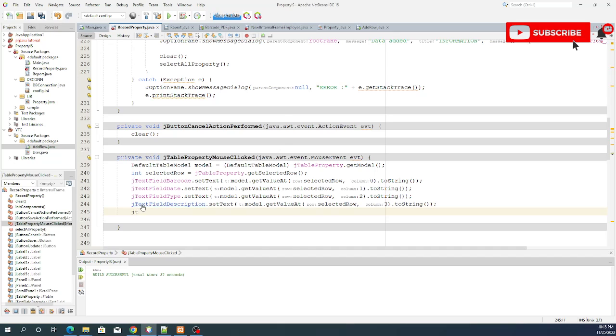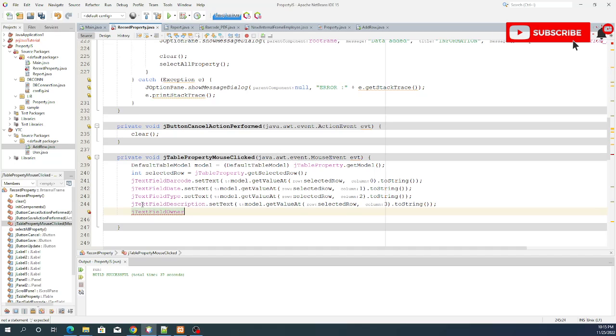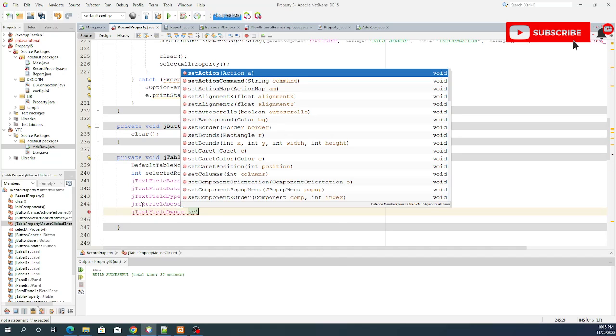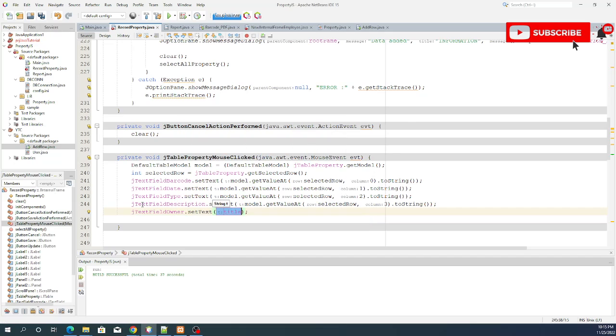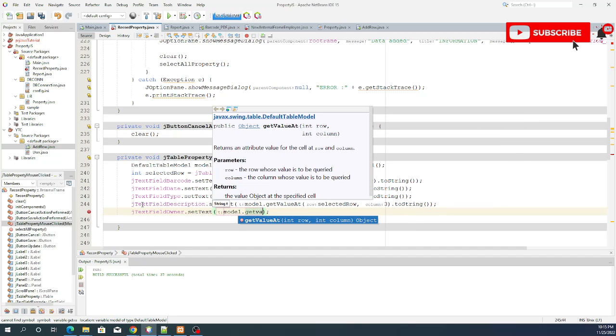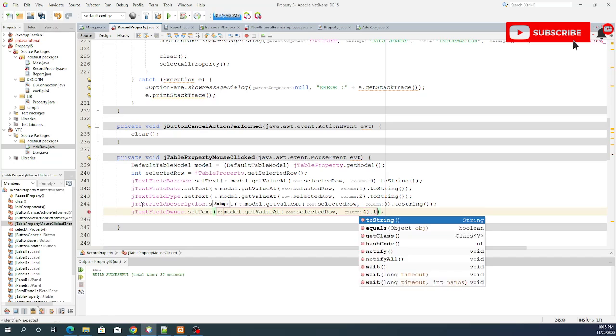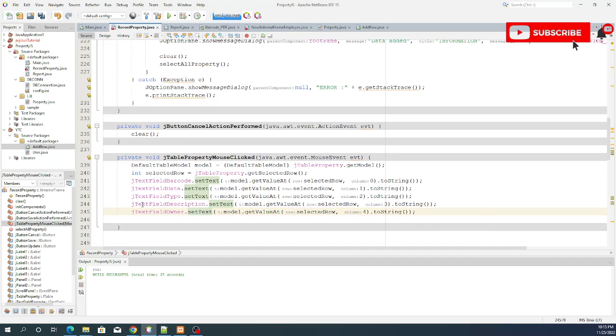Next is JTextfield owner that set text model that get value at selected row that 4 that to string. Okay,